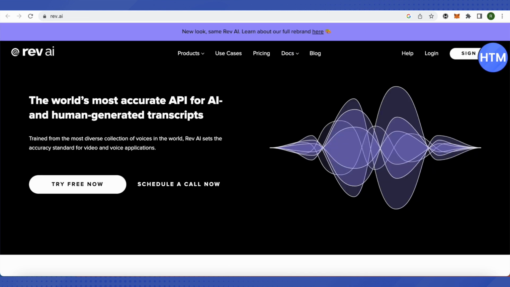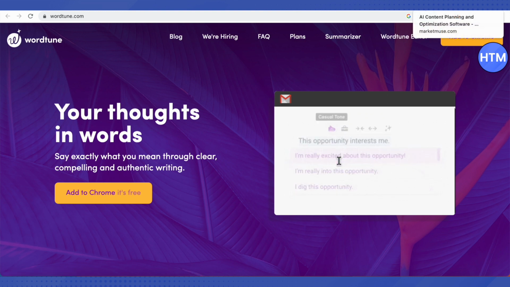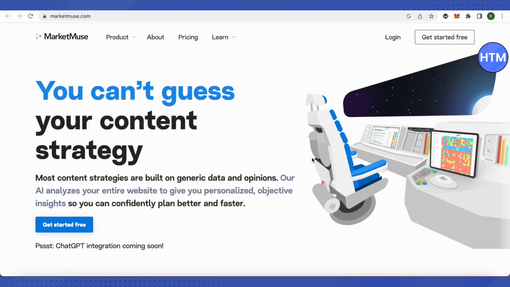And the next tool is Rev AI. It helps you with the human generated transcripts. And the next tool is WordTune. Here you can convert all your thoughts into words, and it will be quite handy for your digital marketing. So the next tool is MarketMuse, and in this you will be able to strategize all your stuff and data to the best of your advantage.